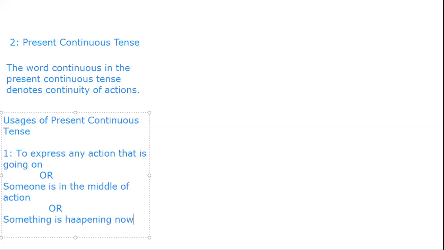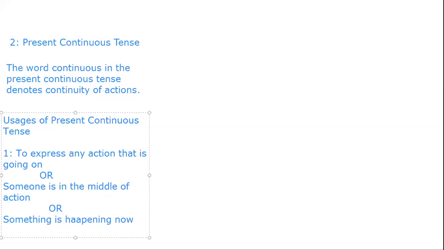So the first usage of present continuous tense is that whenever any action is going on, or someone is in the middle of that action, or some activities or actions are happening at that time, in that condition we can use present continuous tense.